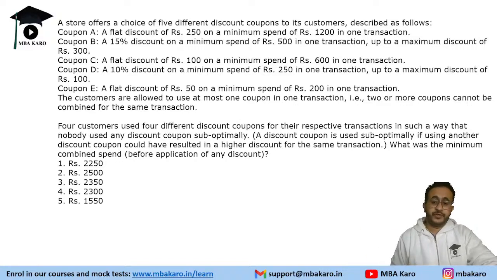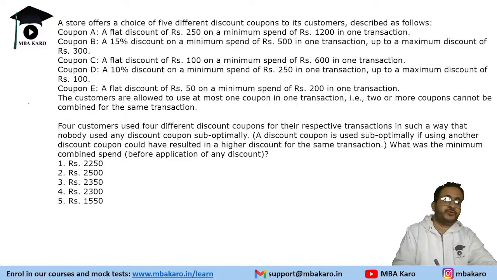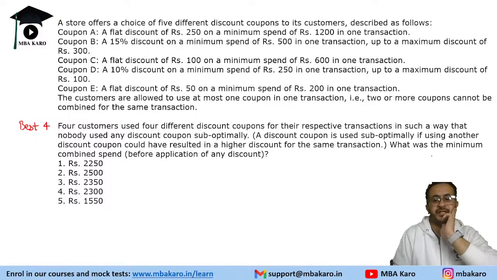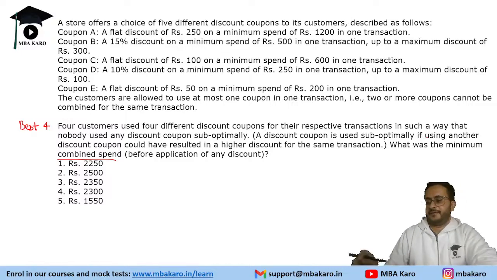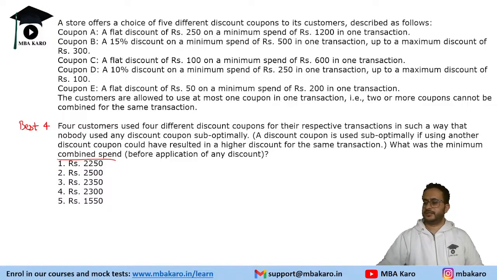4 customers used 4 different coupons and nobody used any discount coupon suboptimally. Basically, a coupon is used suboptimally if using another discount coupon could have resulted in a higher discount for the same transaction. The minimum combined spend before application of any discount, right? So you need to choose the best 4 coupons. We need to find the minimum combined spend, right? Now there are some flat discounts as well as some percentage discounts, right?